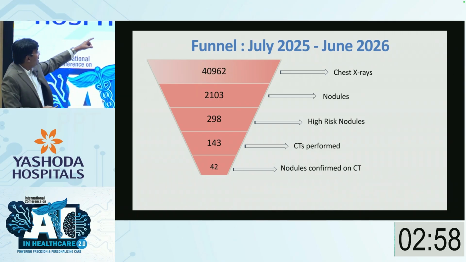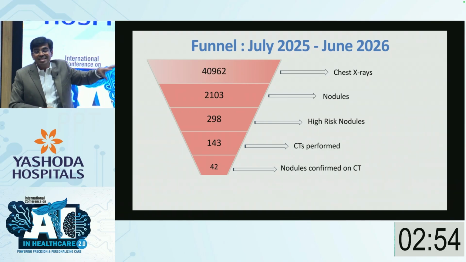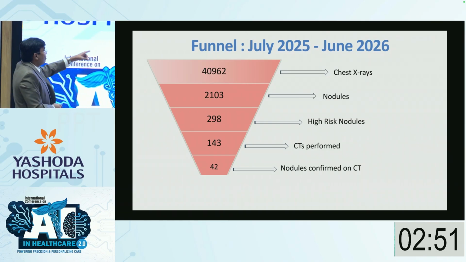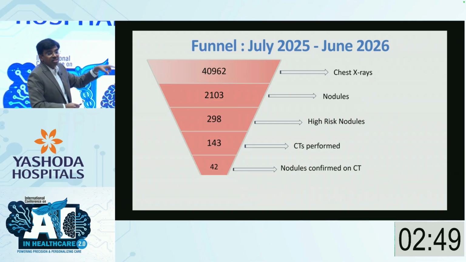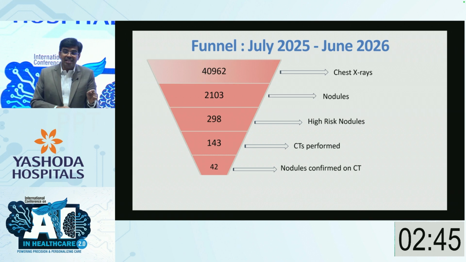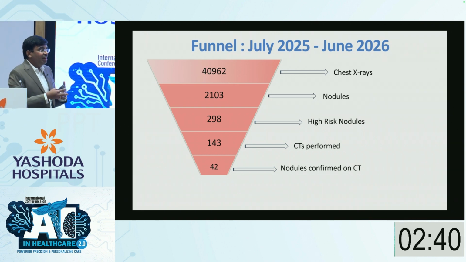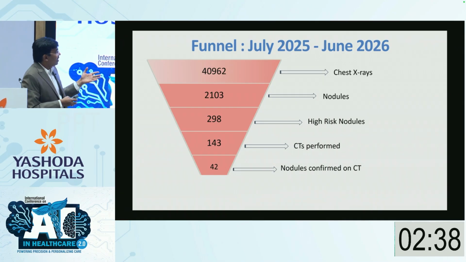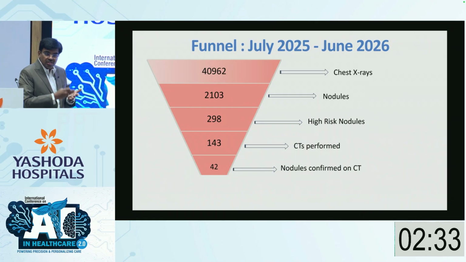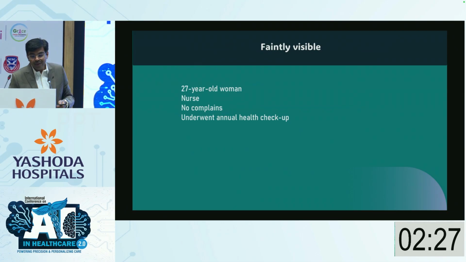And then of these 300 patients, 150 consented to get a CT. Not everybody consents. And then 40 were actually true positives. Again, a point to note, not every AI picked abnormality is a true positive. There can be false positives also, but I think the effort is justified, because even if you diagnose 1 in 3 as true positives, if we can pick up a large number of early stage lung cancers. I think that's how I look at it.